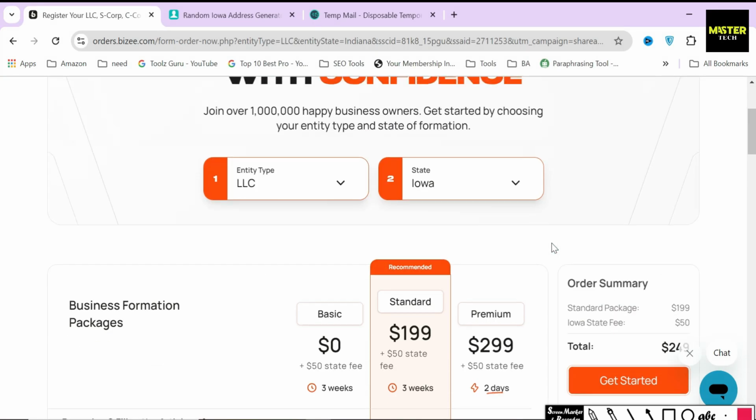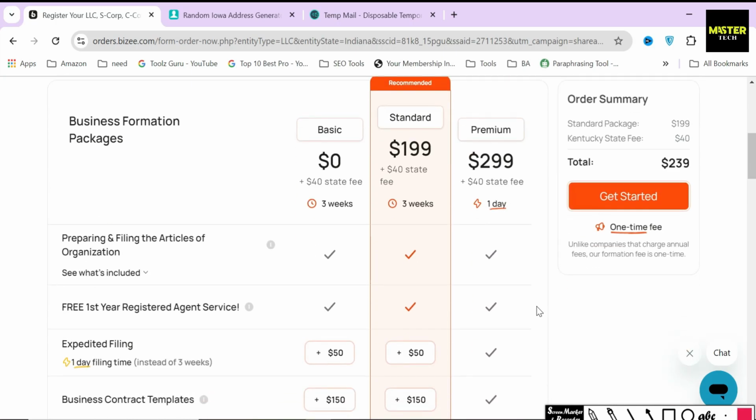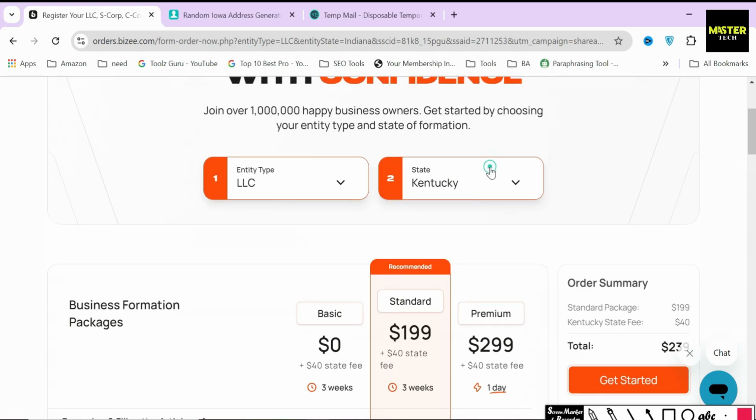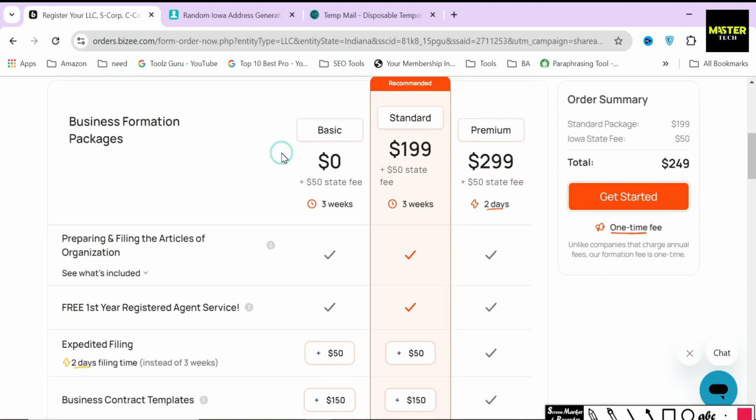So if you go up here and we switch to Kentucky, and this is probably going to bum people out in Iowa, you'll see the state fee is just $40. So this state fee varies from state to state. Since I will show you guys how to start an LLC in the state of Iowa, I'm going to show the rest of the process of LLC formation using this state. But don't worry, the process of filing an LLC through Bizee is the same for every state. Just follow along with this video, and you will easily figure things out.